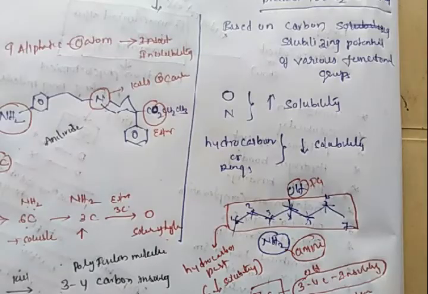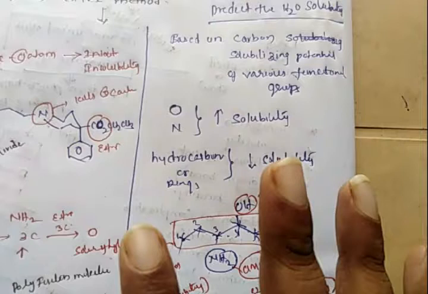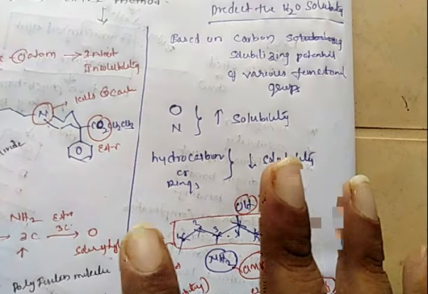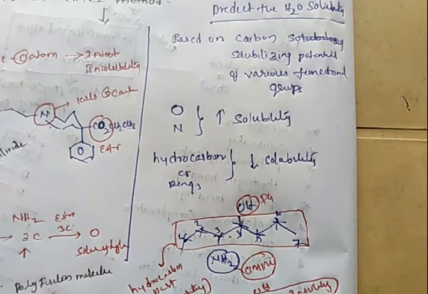So once again, explaining this method. There are two methods used for predicting the solubility of a drug molecule. The first method is the Lamke empiric approach, and the second method is the Cates method. The Lamke empiric method is based upon the measurement of the carbon solubilizing potential of the functional groups.